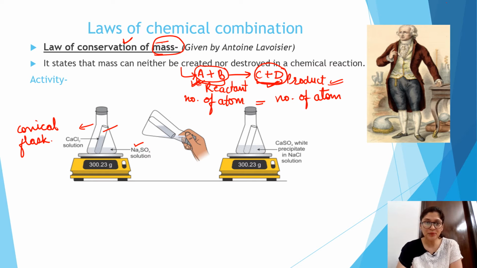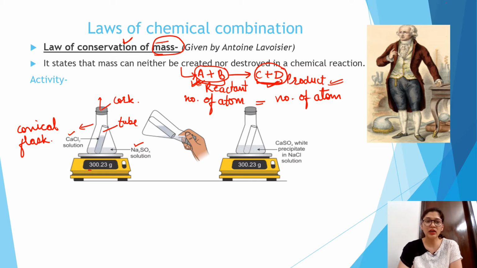Inside that flask, he put a tube. Inside that tube, he put a calcium chloride solution and tied it with a cork so that no gas or fumes after the reaction could come out. So a completely airtight condition is maintained inside the conical flask.